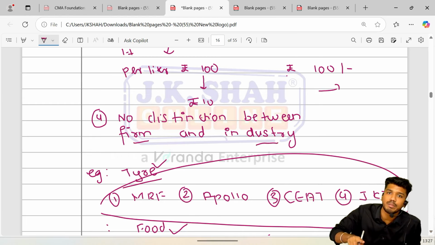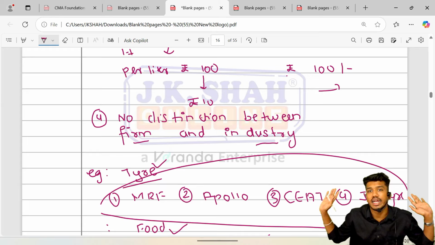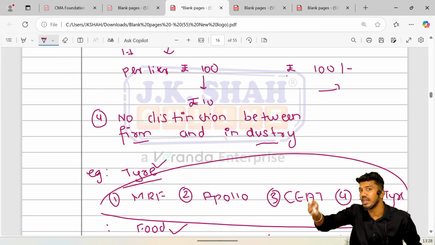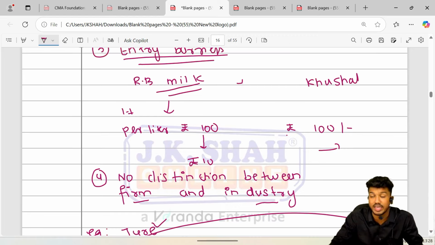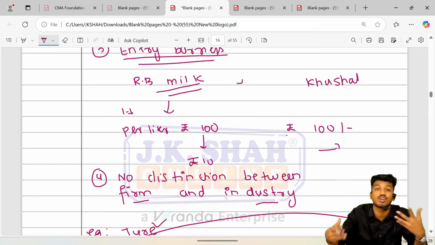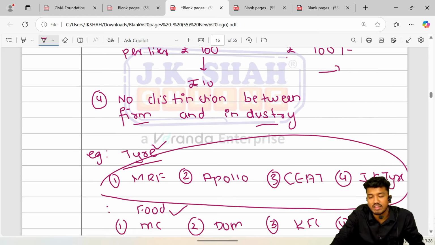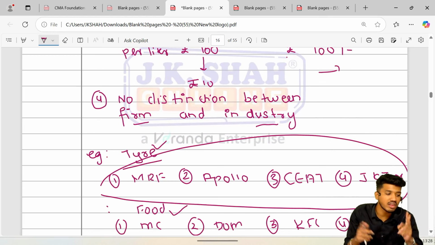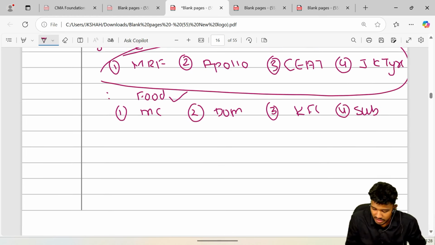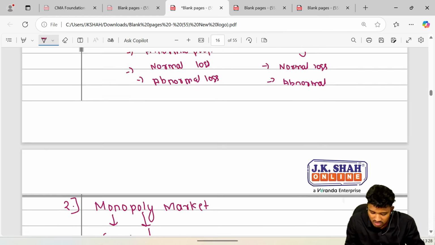We alone are the firm, and we ourselves are also the industry. If there are more players, then it will not be a monopoly, because monopoly requires a single seller. A single seller has complete control over market supply and market price, and there is no close substitute. He creates entry barriers. He does not allow other persons to enter the market by creating restrictions and operational barriers. Next, there is no distinction between firm and industry. I myself am a firm and I myself am an industry. Okay, moving ahead. Those were some features of the monopoly market.